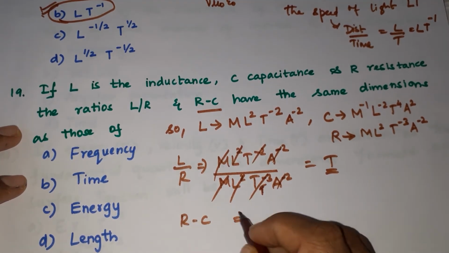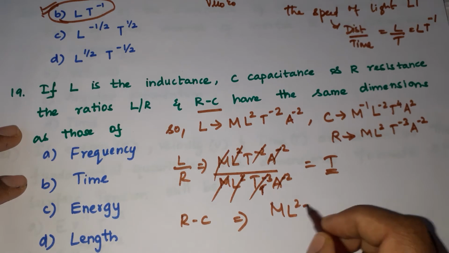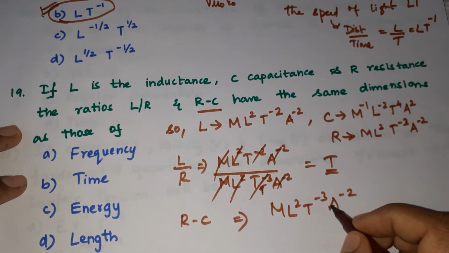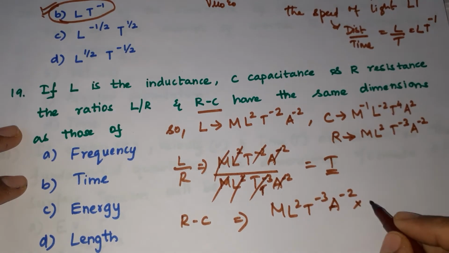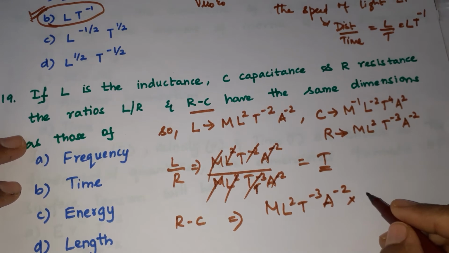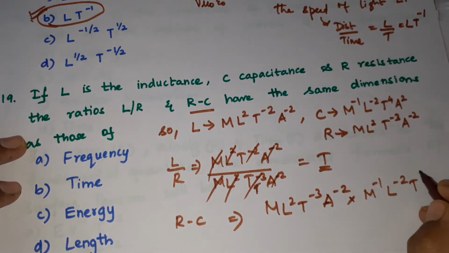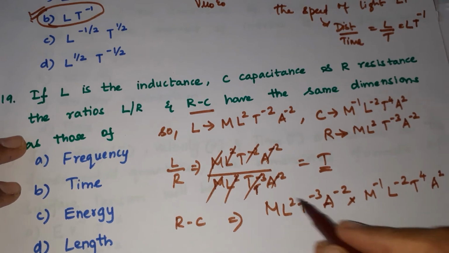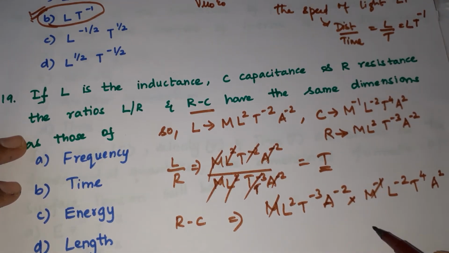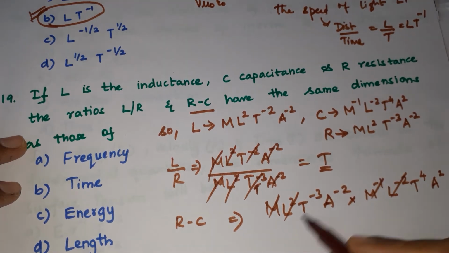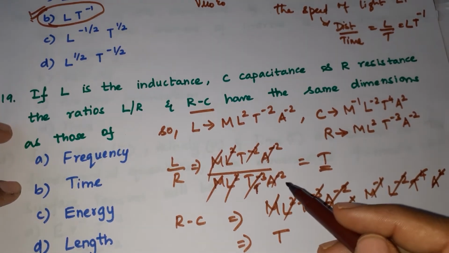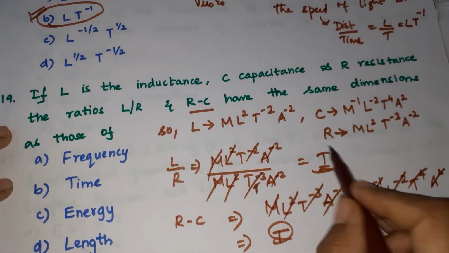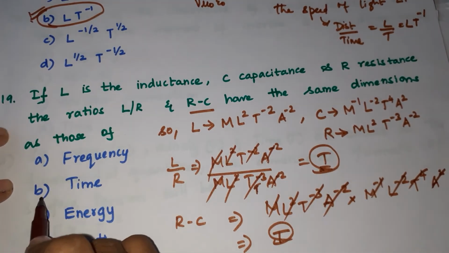In the same way, we see RC. What is R? M L² T⁻³ A⁻², multiplied by C, the capacitance value, which is M⁻¹ L⁻² T⁴ A². M gets cancelled, L gets cancelled, and A gets cancelled. If you see the final answer we get, this is also T. So we can conclude time has the same dimensions as that of L by R and RC.